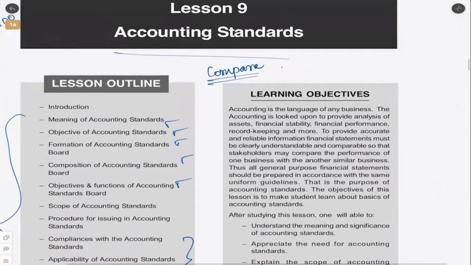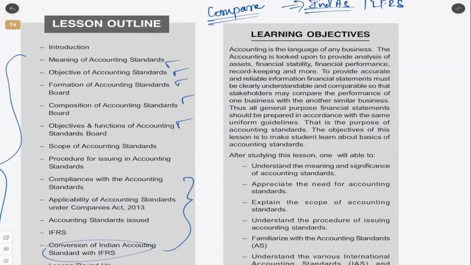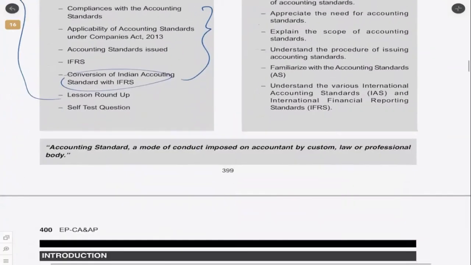And of course now we are moving towards the international AS. Now it's called IND AS. Earlier also it was IFRS. So now we don't have the AS; slowly we are moving towards IND AS. So let us see what exactly we have here.